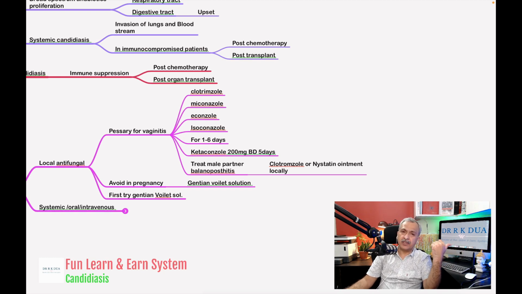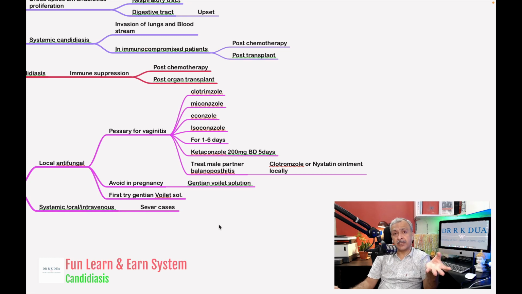So sometimes when the disease becomes systemic, in those cases we may have to shift to the intravenous or the oral antifungal agent, only in case of severe disease. So many times all these organisms are present in our body, but we don't know whether these are present in our body or not.